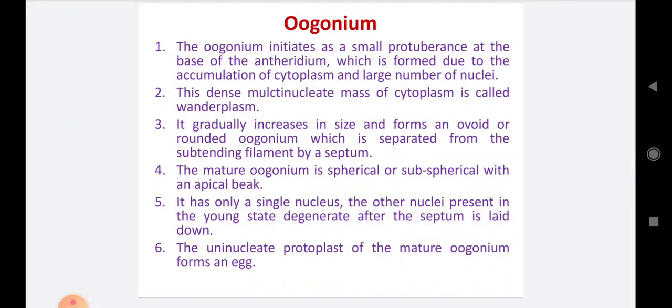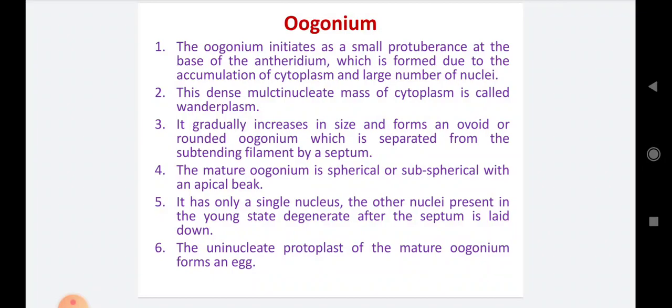Now, about the female reproductive structure, the oogonium. Number 1, the oogonium initiates as a small protuberance at the base of the antheridium, which is formed due to the accumulation of cytoplasm and a large number of nuclei.